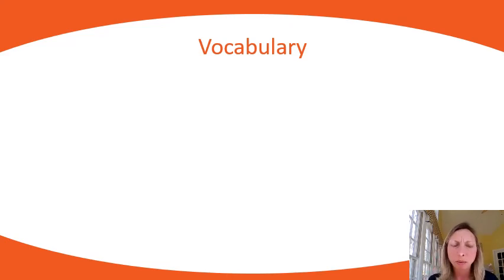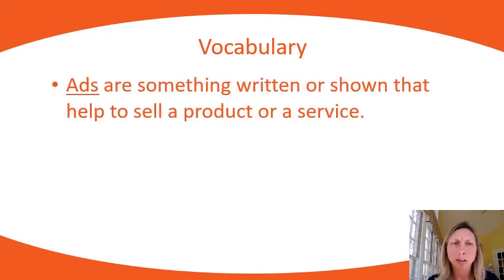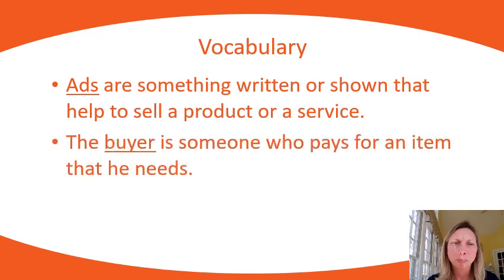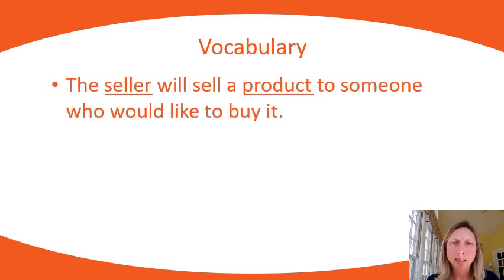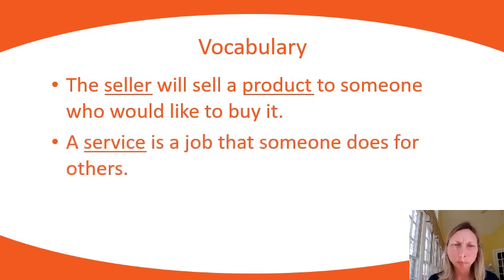Let's go through our vocabulary. These vocabulary words are written so as to include the definition in the sentence. So ads are something written or shown that help to sell a product or a service. The buyer is someone who pays for an item that he needs. The seller will sell a product to someone who would like to buy it. So a product is what they make, and a service is a job that someone does for others. All right, so